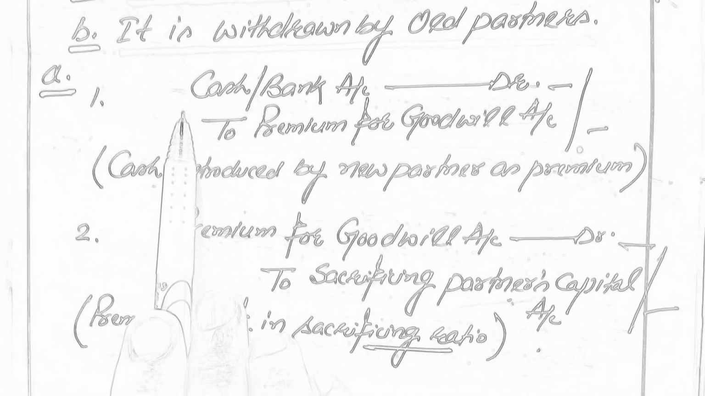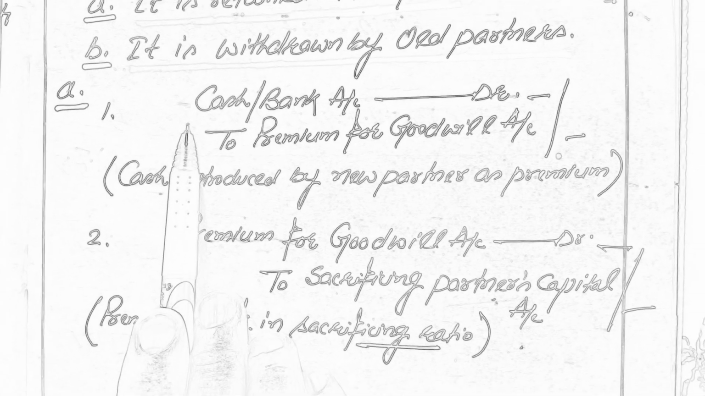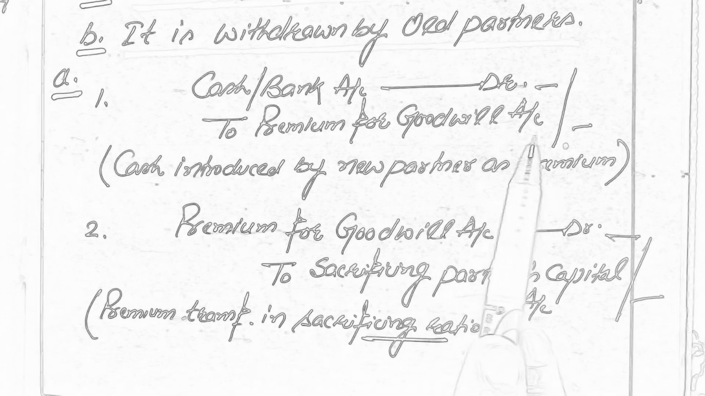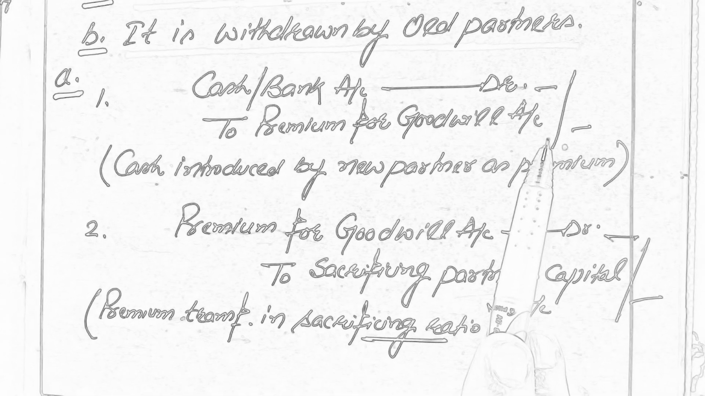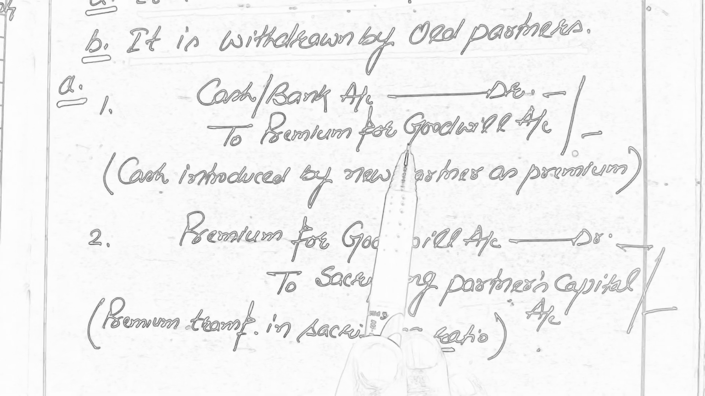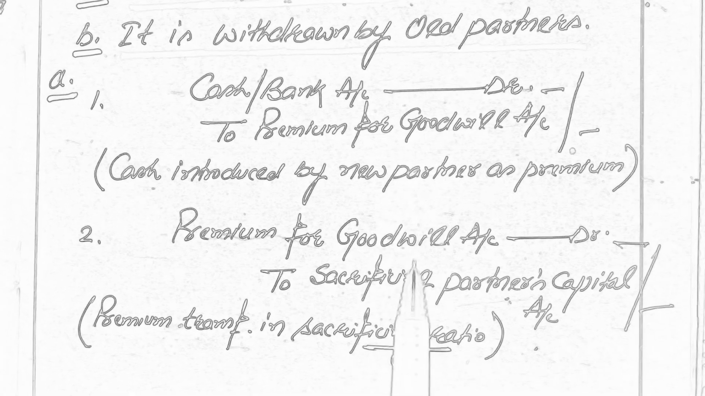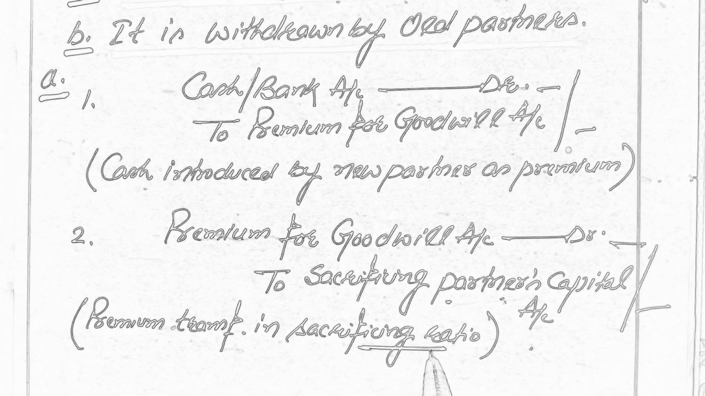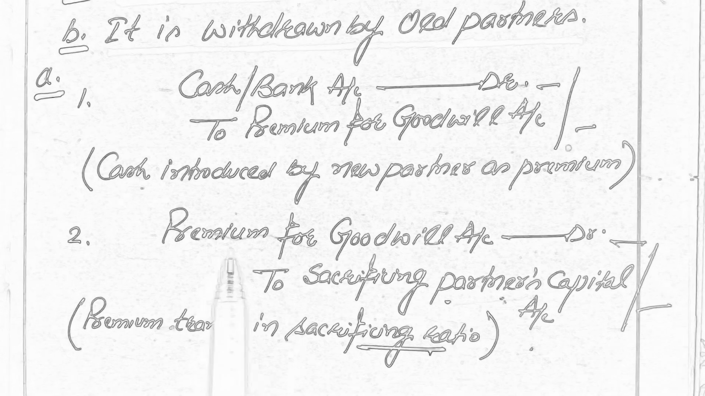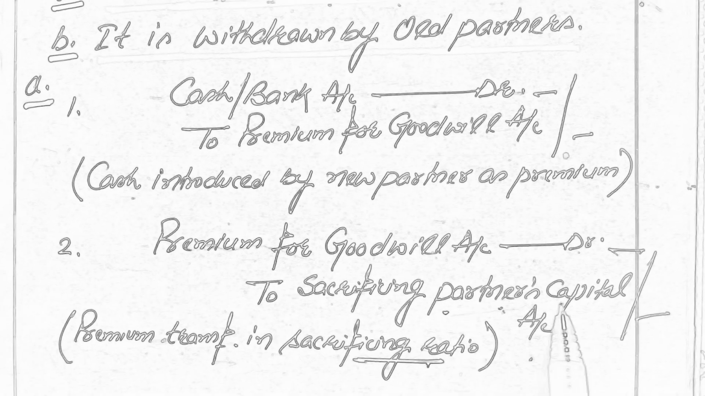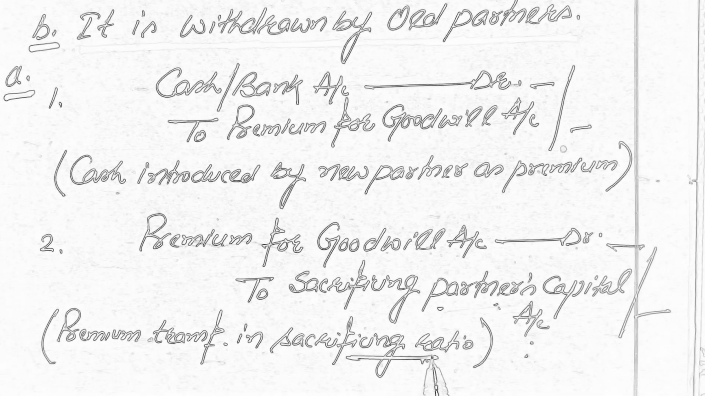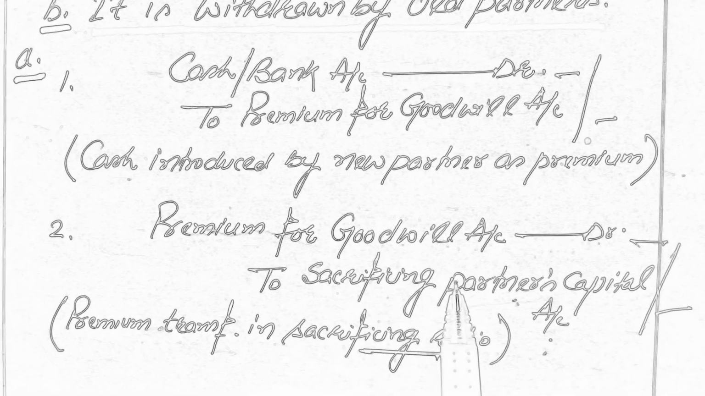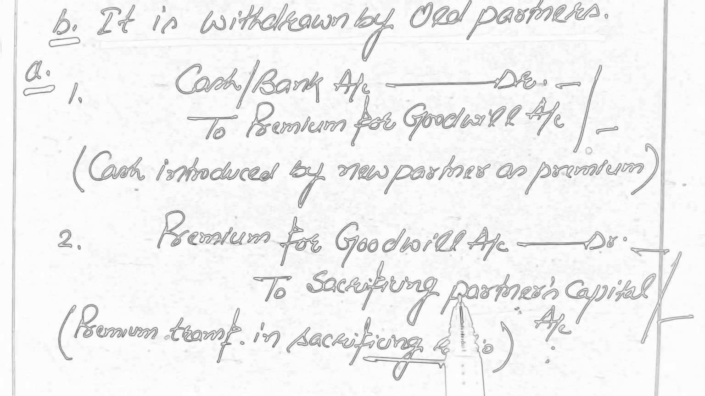Number one, for the cash introduced by the new partner as premium or goodwill, the entry will be cash or bank account debit to premium for goodwill account. And now you will always keep in mind, whenever the new partner brings his share of goodwill in cash, it will be transferred to the sacrificing partners' capital accounts in their sacrificing ratio. That's why the second entry will be premium for goodwill account debit to sacrificing partners' capital accounts in their sacrificing ratio. So this way these two journal entries will be passed when the new partner brings his share of goodwill in cash and it is retained in the firm.